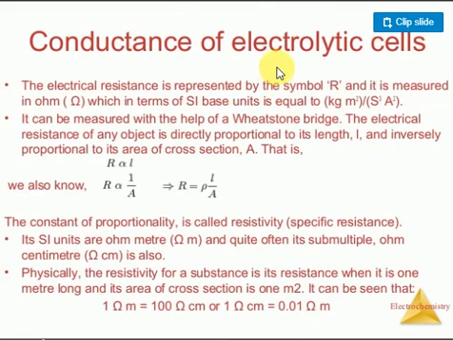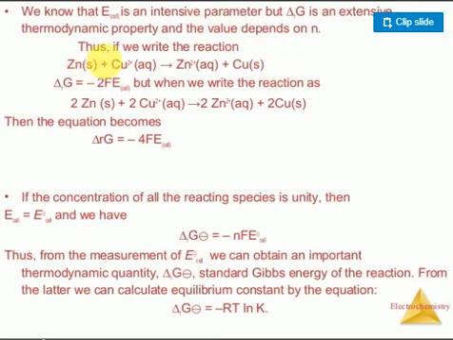Let me take one simple example. Zinc undergoes oxidation and copper undergoes reduction. Delta G is equal to minus 2FE naught. How much is the cell potential? You know it is 1.1 volt, with 96,500 coulombs and 2 electrons. Clear? If you multiply this equation by 2, you get minus 4FE naught. So if you measure the electrode potential at standard condition, delta G naught is equal to minus nFE naught cell, or delta G is equal to minus RT ln K. When do we use RT ln K? Whenever the chemical reaction is at equilibrium.